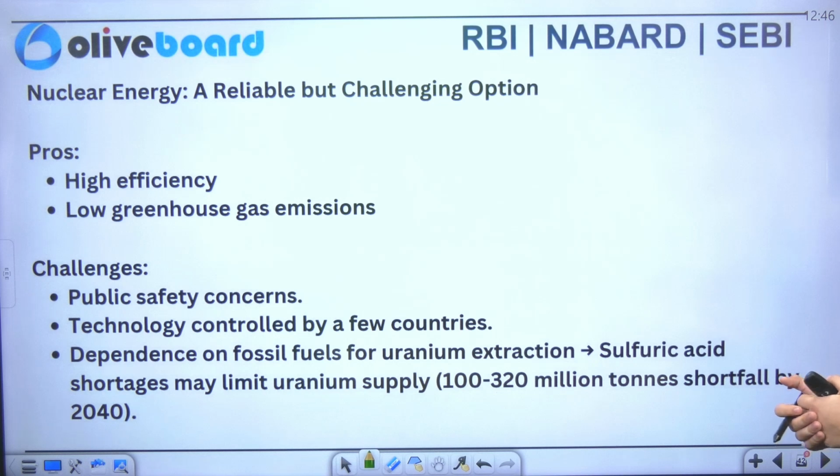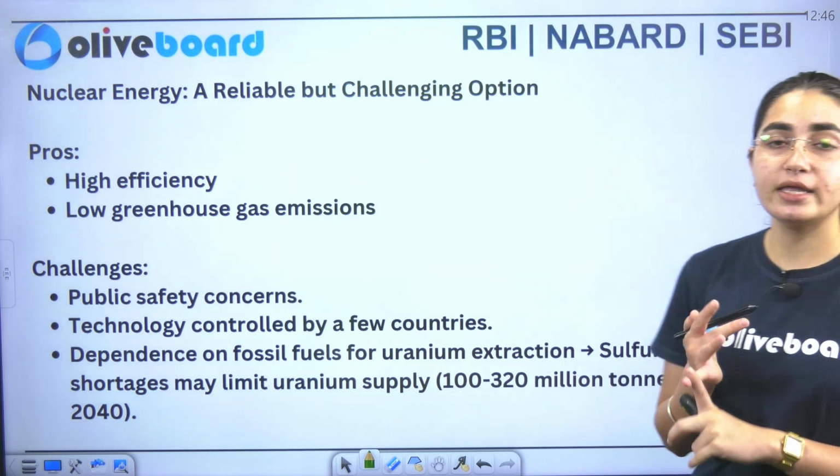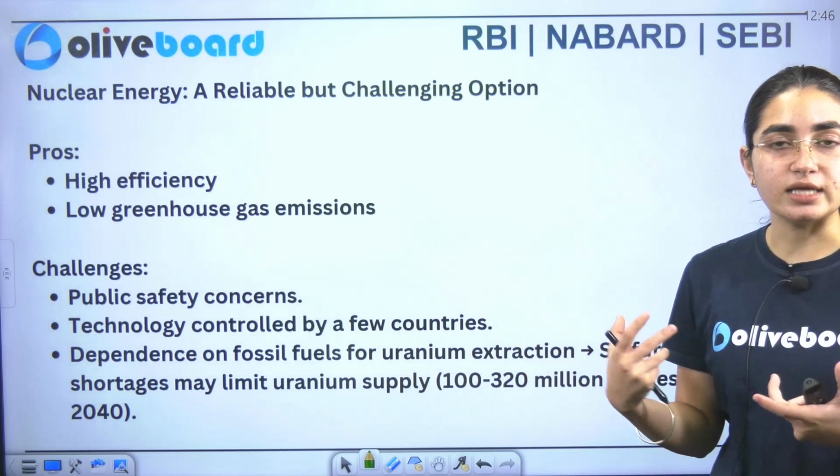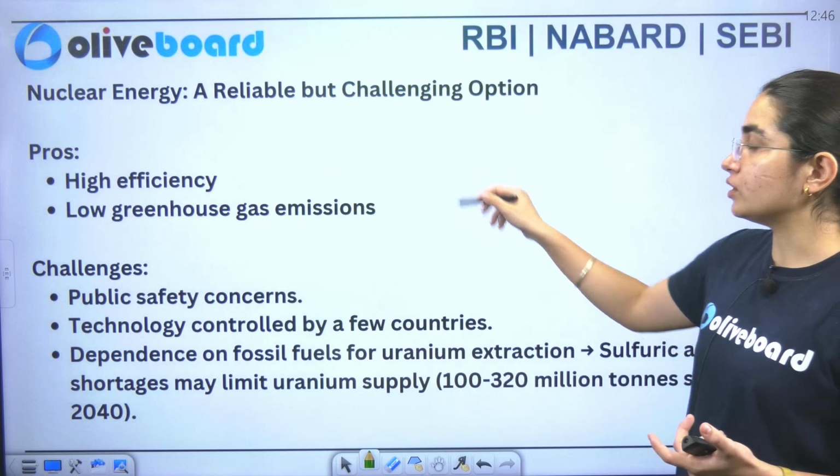Now we have nuclear energy, reliable but challenging option. So what are the pros here? It is high in efficiency, and it includes low greenhouse gas emission. So these are the pros you can see here.